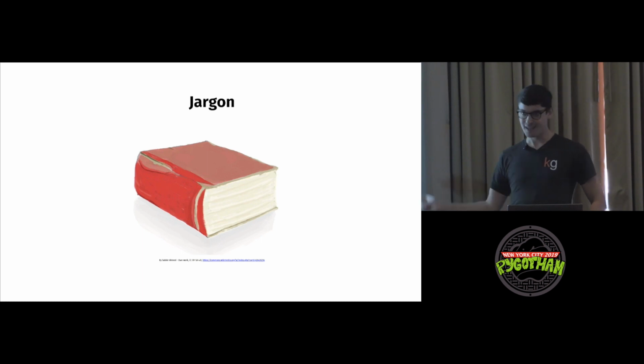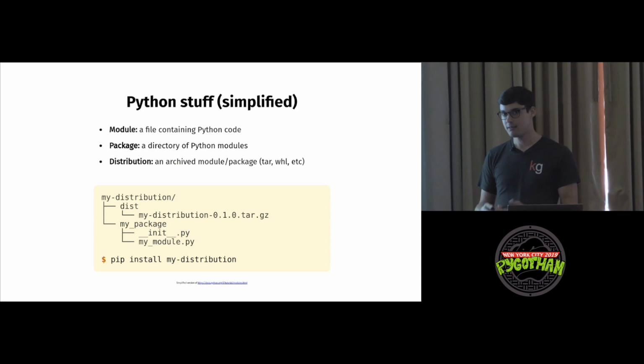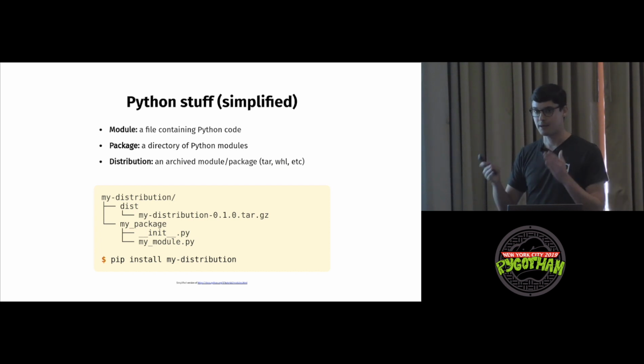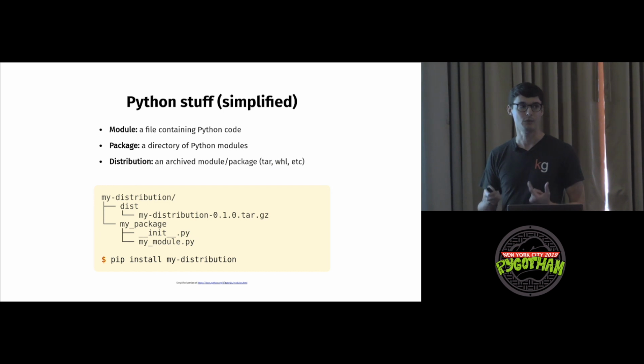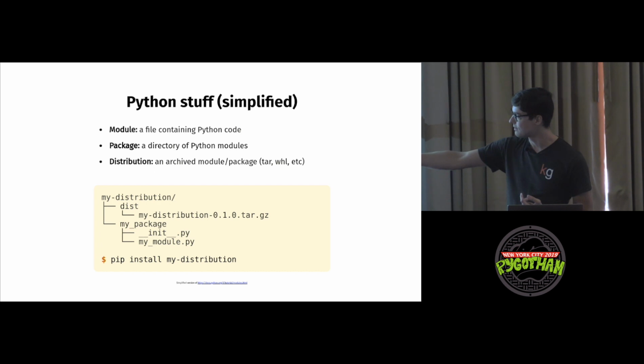Jargon. I'm going to use a lot of words. Let's figure out what they mean. Python, this is standard Python terminology. We have a module, and when I say module, I mean a file that contains Python code. Most likely ends in .py. That is a Python module. A package, in the context of Python and in the context of this talk, is a directory of Python modules. So as you can see in this area, we have my package with 2 modules inside of it.